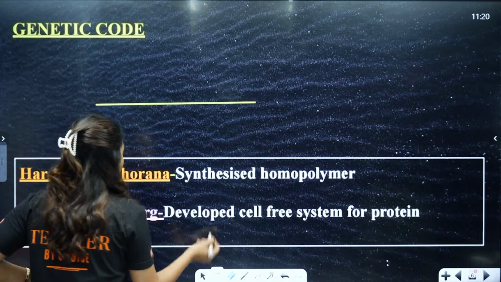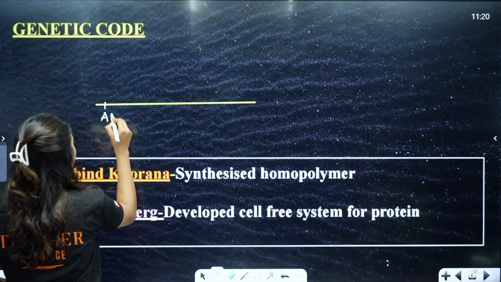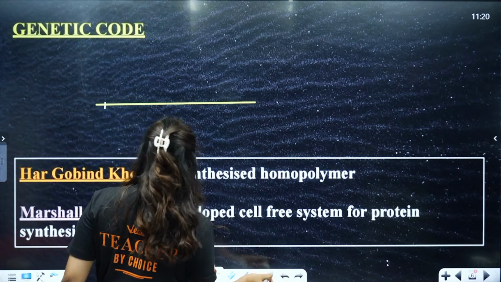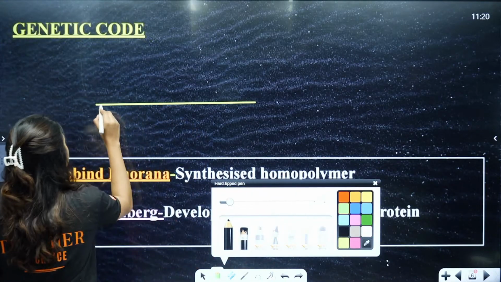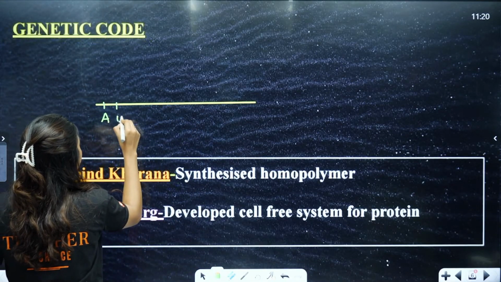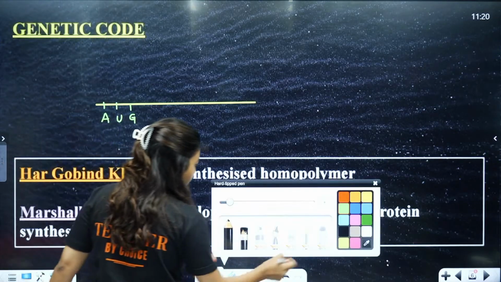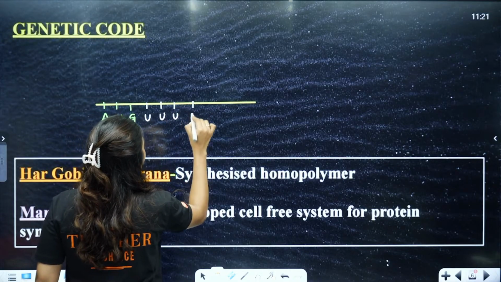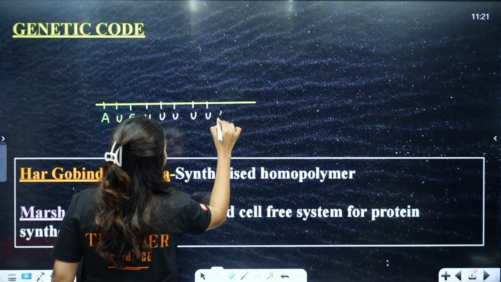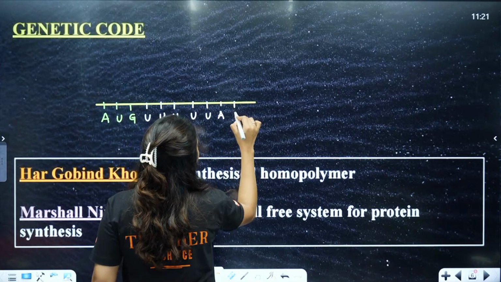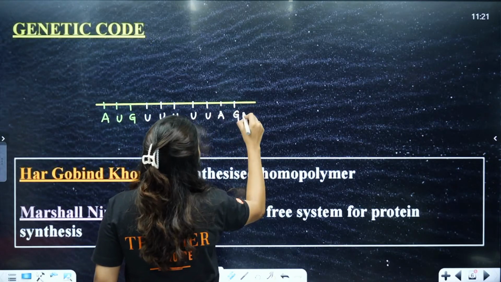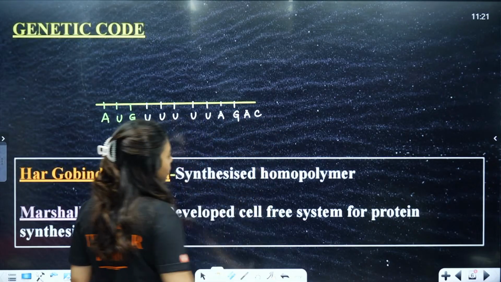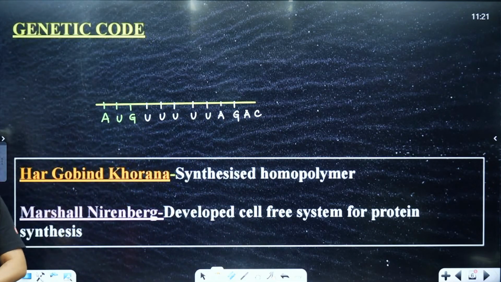Okay. So here we go. We start again with AUG. So I'll put AUG in green because it is the start codon. Green says that it is time to start. Then we will just continue. We have U, U, U, U, U, A, and then maybe we will put G, A, C. You just tell me which are the codons. UAG, UGA, those are stop codons.